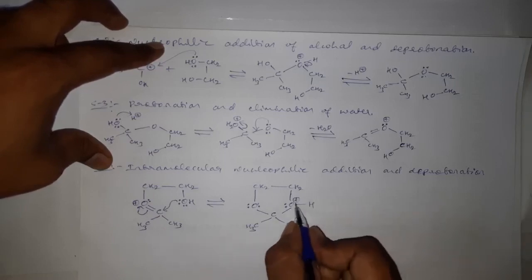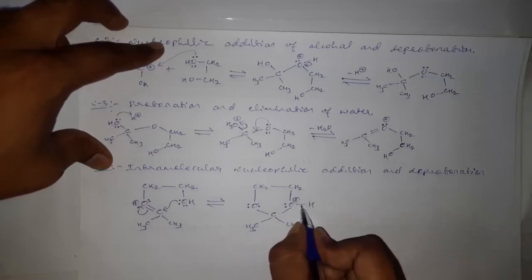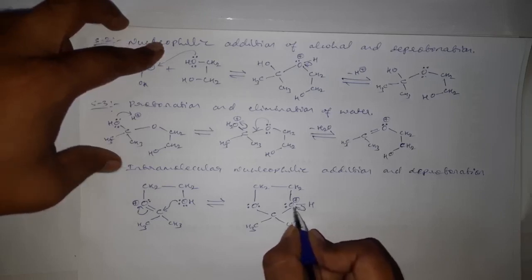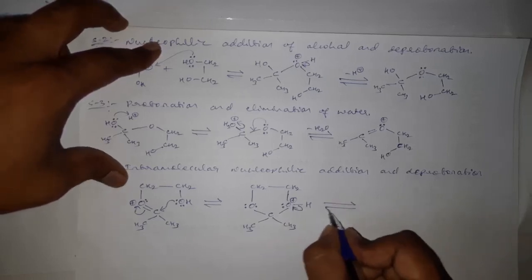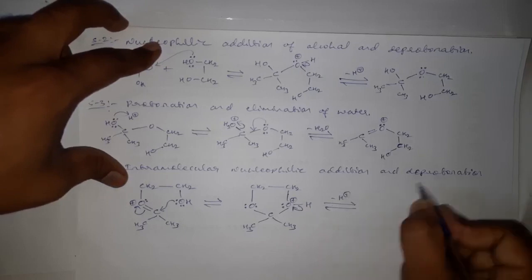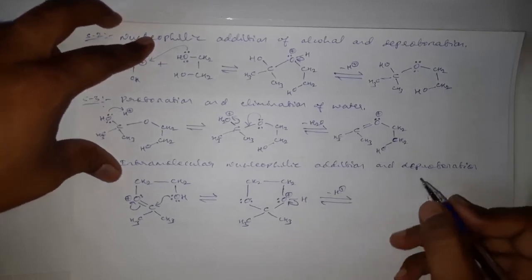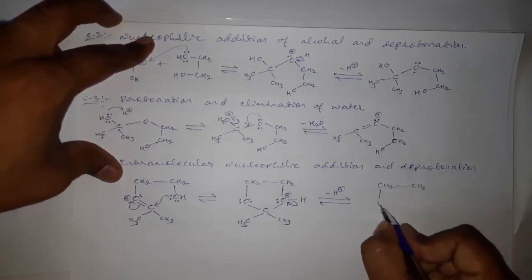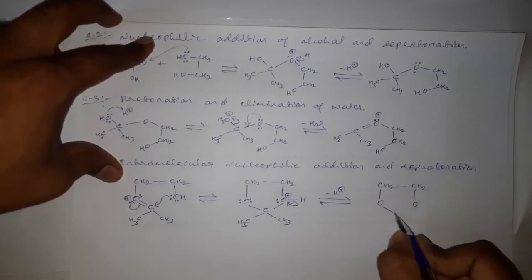Okay, and that positive charge can be stabilized by abstracting a bonded pair of electrons towards oxygen, that is loss of proton, deprotonation, which results in the formation of CH2 CH2 O O C